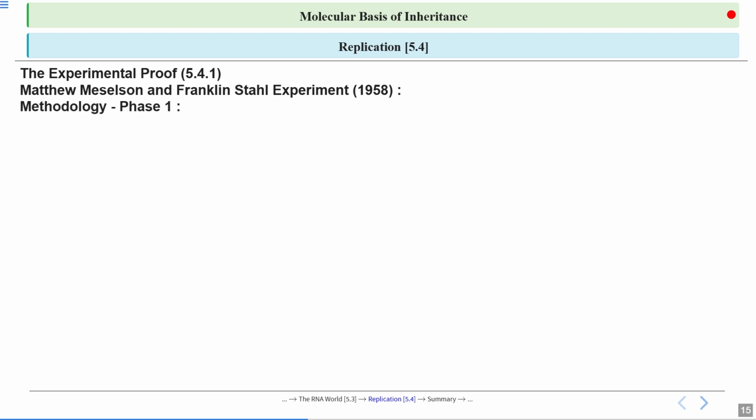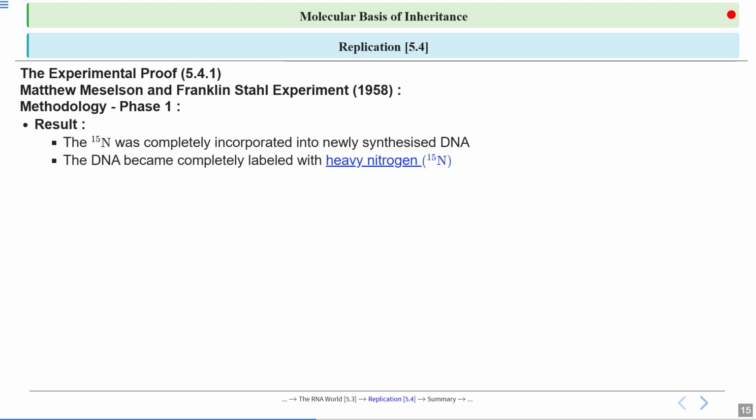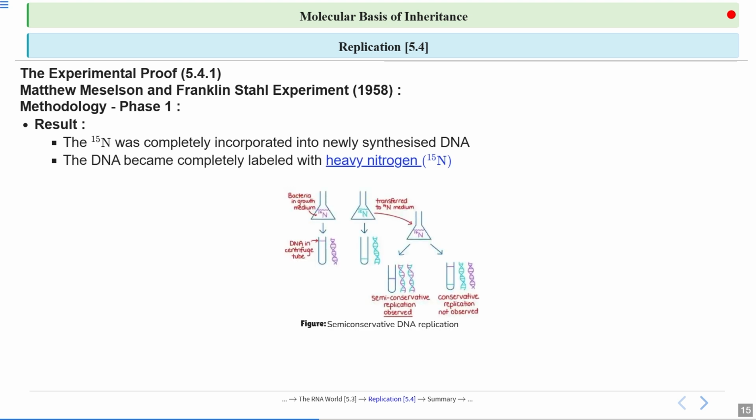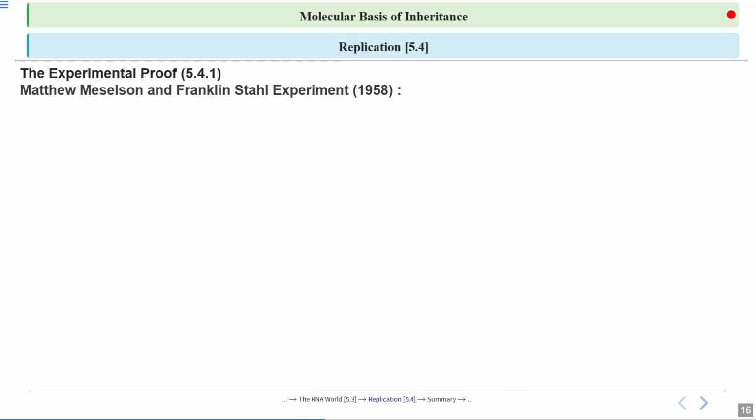The result in phase 1: the 15N, the heavy isotope of nitrogen, was completely incorporated into the newly synthesized DNA. The DNA became completely labeled with heavy nitrogen, because they grew the E. coli for so many generations in the heavy isotope of nitrogen only. This is phase 1.